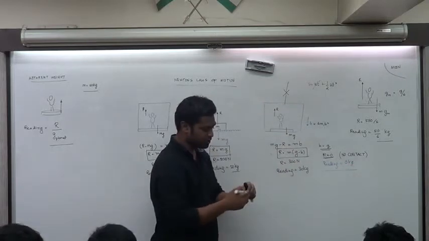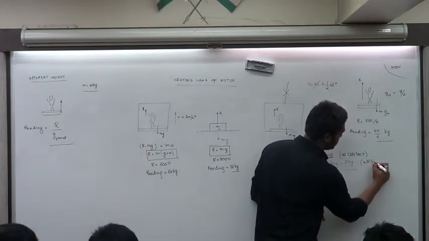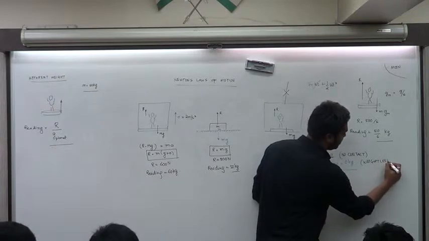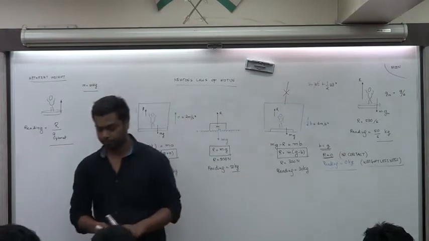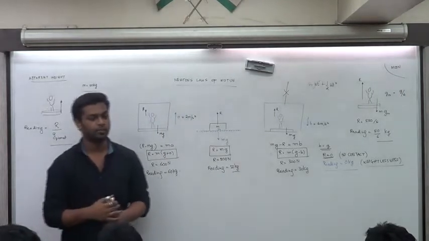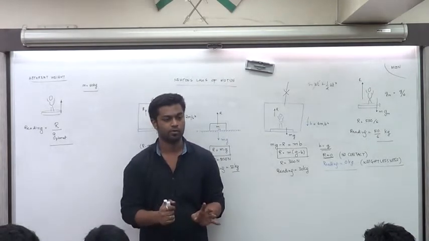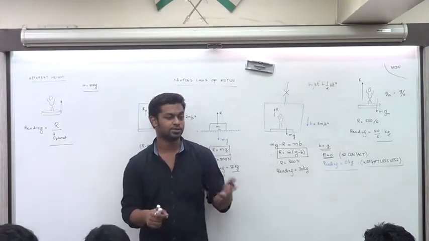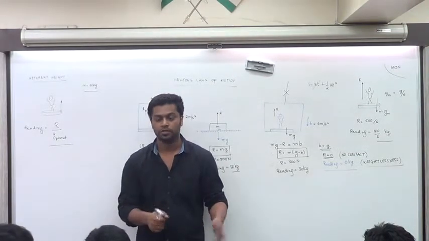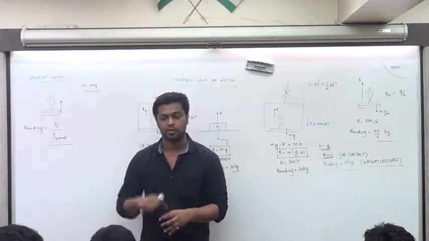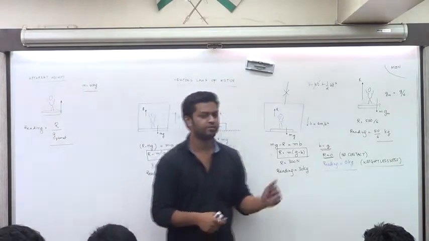This condition is a very special one. It's called weightlessness. You'll study more about this when you do gravitation. Okay, what is really weightlessness? Never have a feeling that weightlessness refers to acceleration due to gravity being 0. There is no point in the universe where the acceleration due to gravity is 0. Okay? It cannot be, that's not possible. There has to be g of at least something, a star, a planet, an asteroid, that has to be there. g can never become 0.